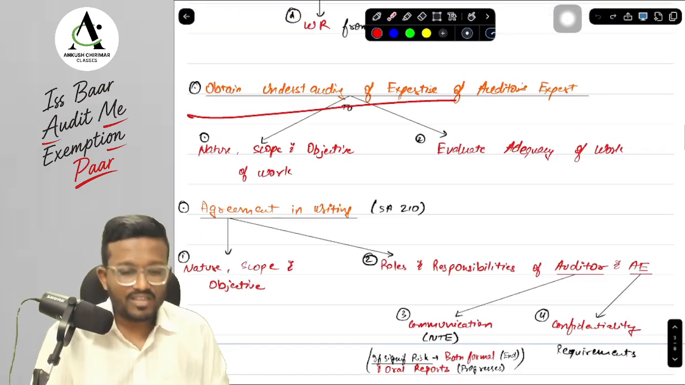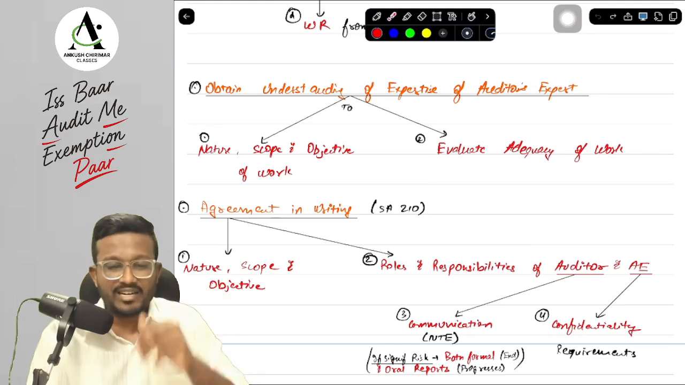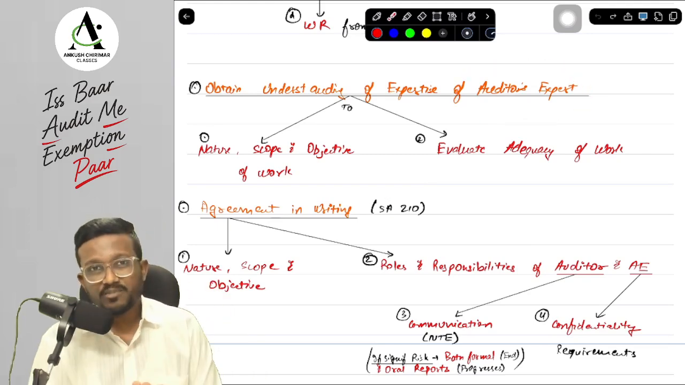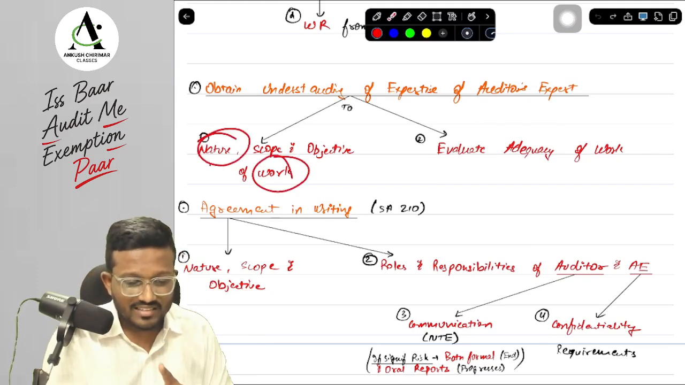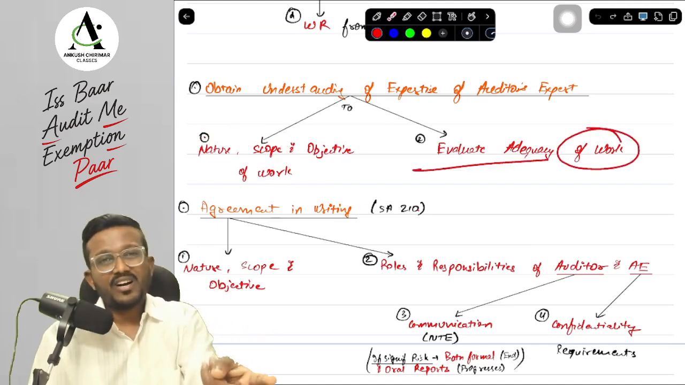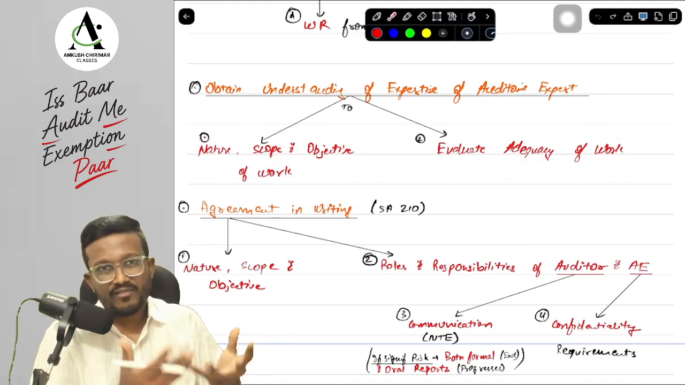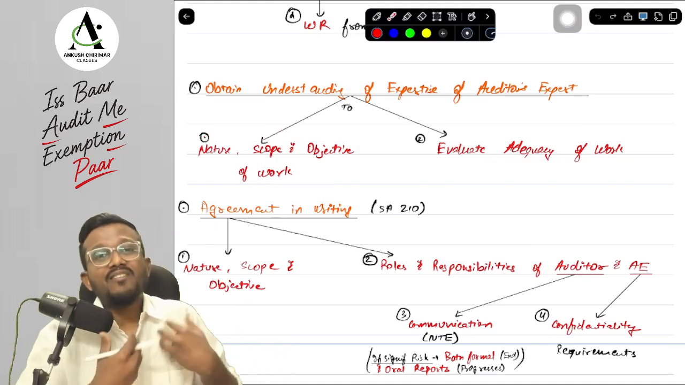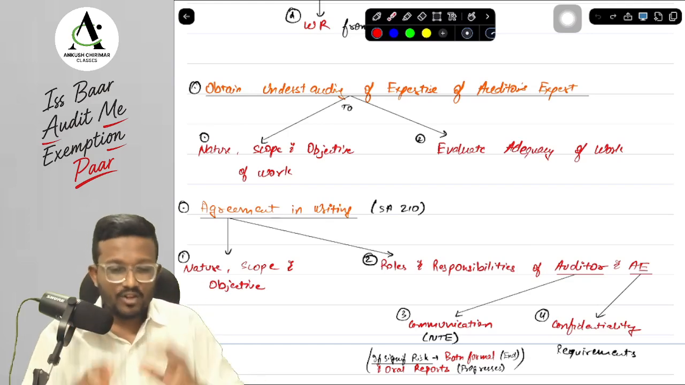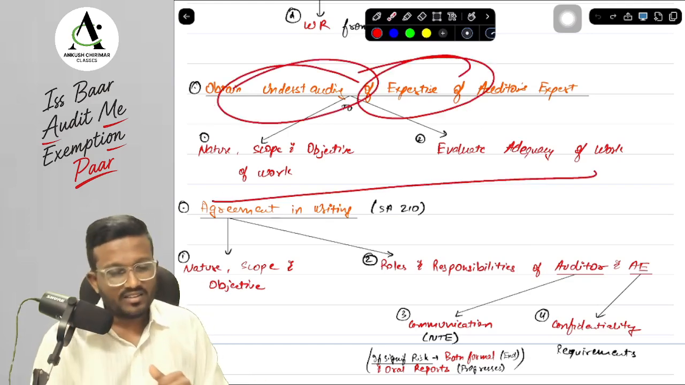Next is what, sir? Next we are understanding the field of expertise of the auditor's expert. Now why are we understanding the field of expertise of the auditor's expert, sir? First of all, so that we can see the nature, scope, and objective of the work, and so that I can evaluate the adequacy of the work. Otherwise, if I don't have any understanding of the field of expertise of the auditor's expert, then how will I evaluate whether the work is adequate for me or not? Okay, yes sir. So these two things, I need to understand the expertise of the auditor's expert.